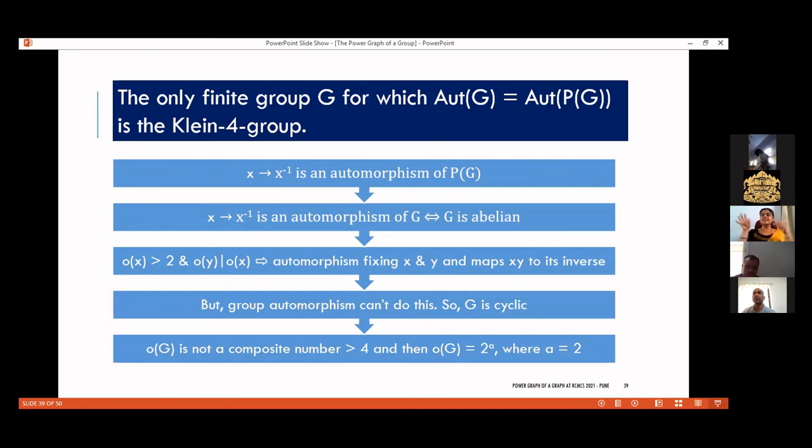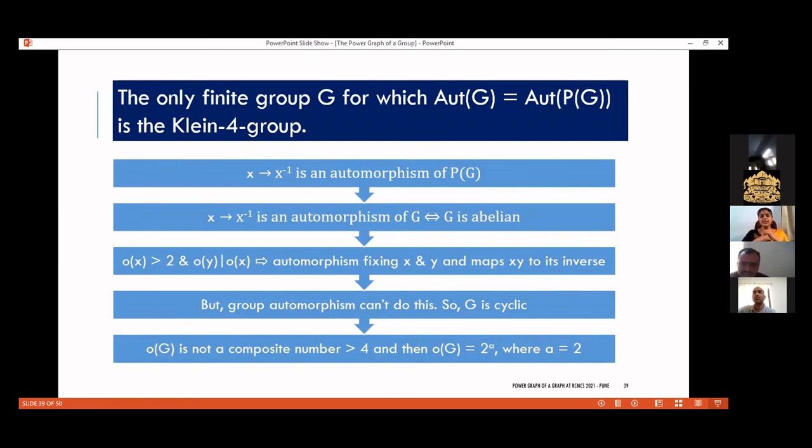Again, it has been proved that if the order of G is not a composite number greater than 4, then the order of G must be a power of 2. And then finally, the proof says that the power must be 2. That value of A must be 2. So now we have reached an abelian group of order 4 which is not cyclic. The only possibility is the Klein-4 group. That is how the proof works.